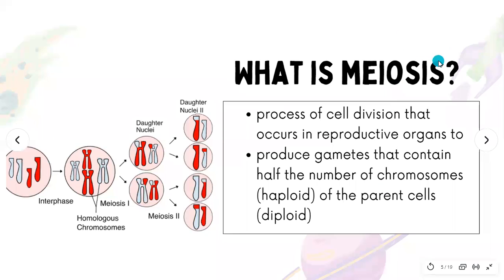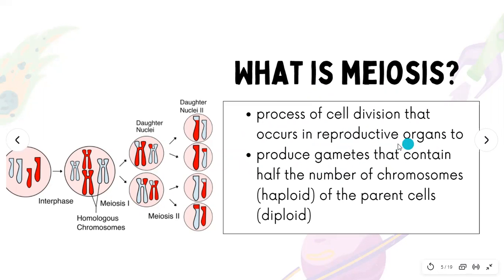So what is meiosis? The definition of meiosis is a process of cell division that occurs in reproductive organs. So in males it will be the testes, and in females the reproductive organ will be the ovary. And it's a process that is going to produce gametes.